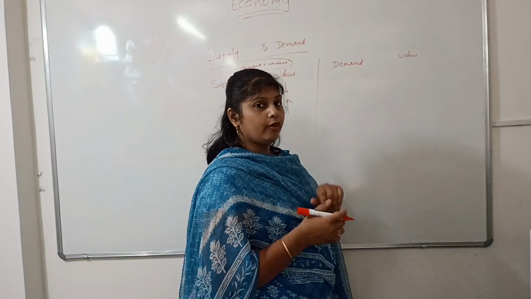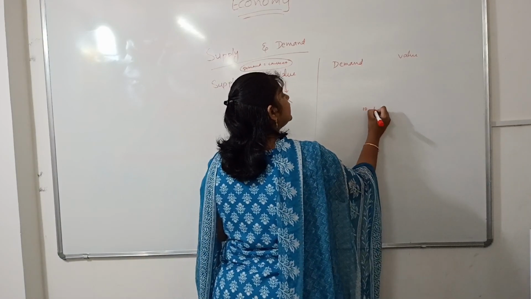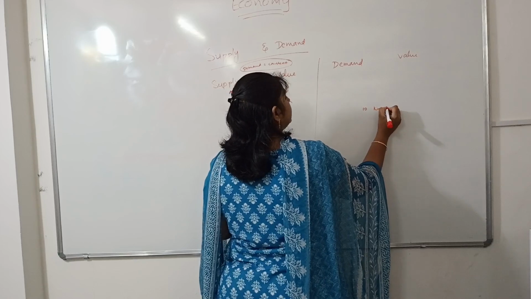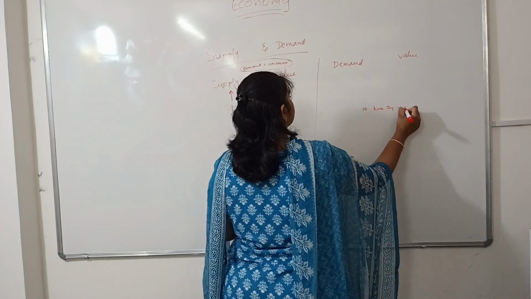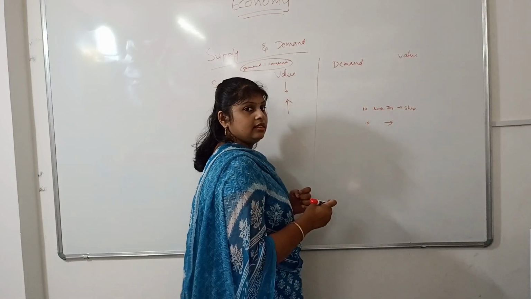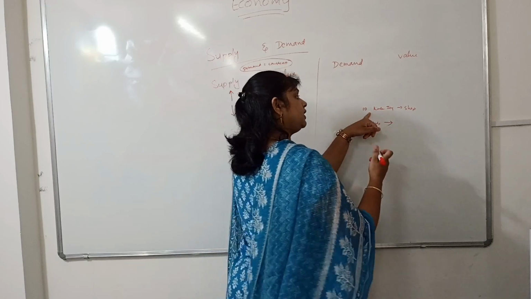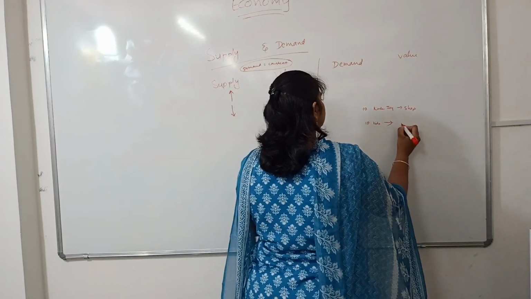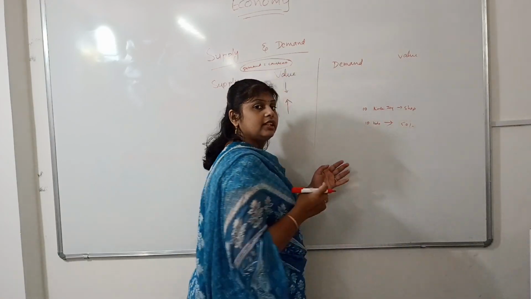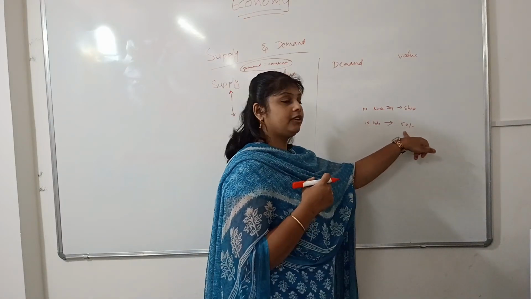Let's come to demand and value. Let's take an example. There are 10 Kinder Joy in the shop and there are, let us say, 10 kids fighting for Kinder Joy. So each Kinder Joy costs around 50 rupees. Then okay, fine. The shop vendor would be giving 10 Kinder Joy to 10 kids for 50 rupees.